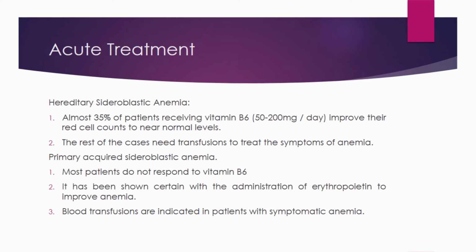In primary acquired sideroblastic anemia, most patients do not respond to vitamin B6. Some success with the administration of erythropoietin has been shown to improve anemia. Blood transfusions are indicated in patients with symptomatic anemia.